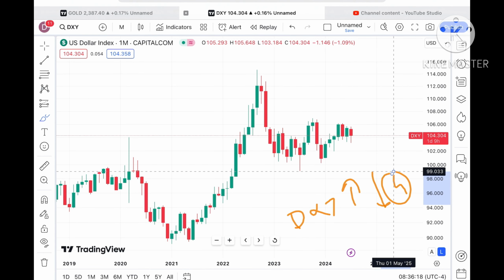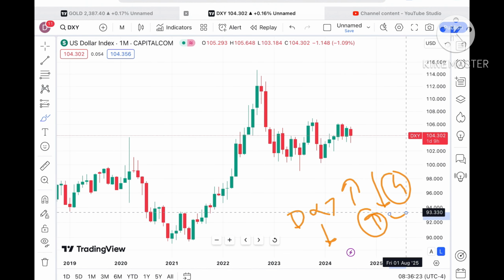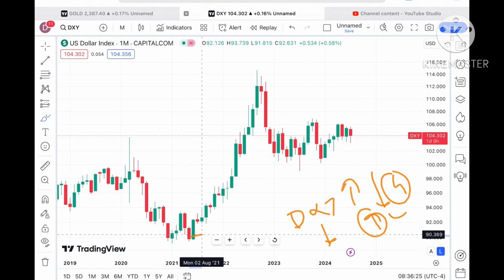If the dollar index starts going upside, we can see the gold and silver price can come down. Similarly, if the dollar index starts going down, we can see the gold and silver price can go up.